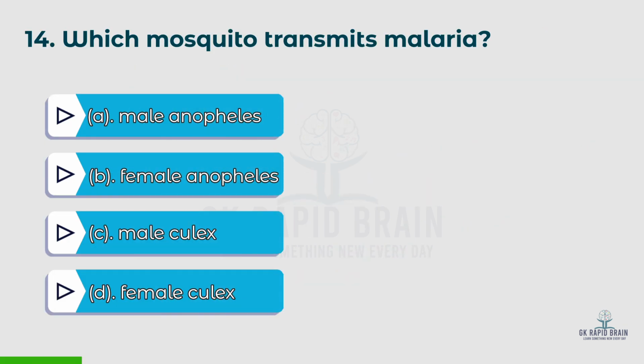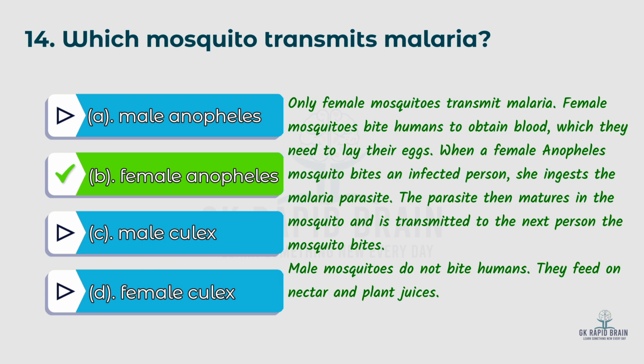14th question. Which mosquito transmits malaria? Options A. Male Anopheles, B. Female Anopheles, C. Male Culex, D. Female Culex. The right answer is B. Female Anopheles. Only female mosquitoes transmit malaria. Female mosquitoes bite humans to obtain blood, which they need to lay their eggs. When a female Anopheles mosquito bites an infected person, she ingests the malaria parasite.